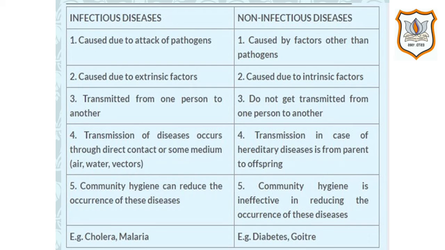And in non-infectious diseases, transmission in case of hereditary diseases is from parent to offspring. Fifth difference is community hygiene can reduce the occurrence of infectious diseases, and in non-infectious diseases, community hygiene is ineffective in reducing the occurrence of these diseases. Examples of infectious diseases are cholera and malaria, and examples of non-infectious diseases are diabetes and goiter.